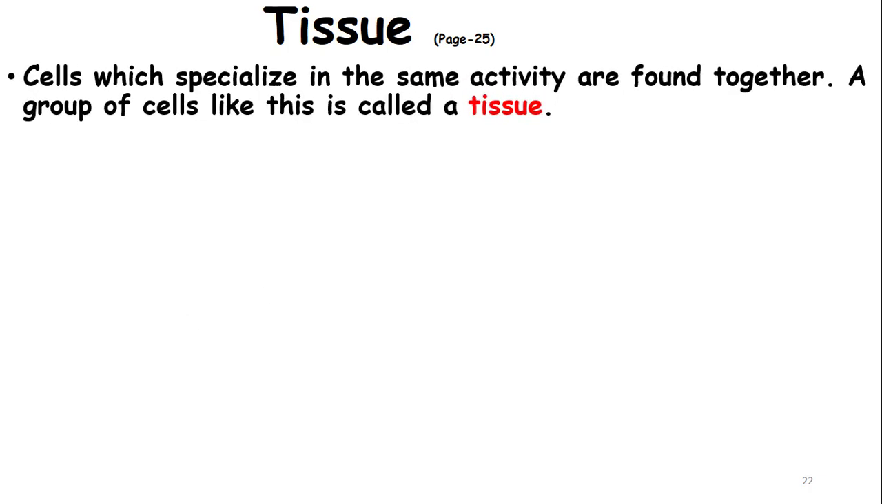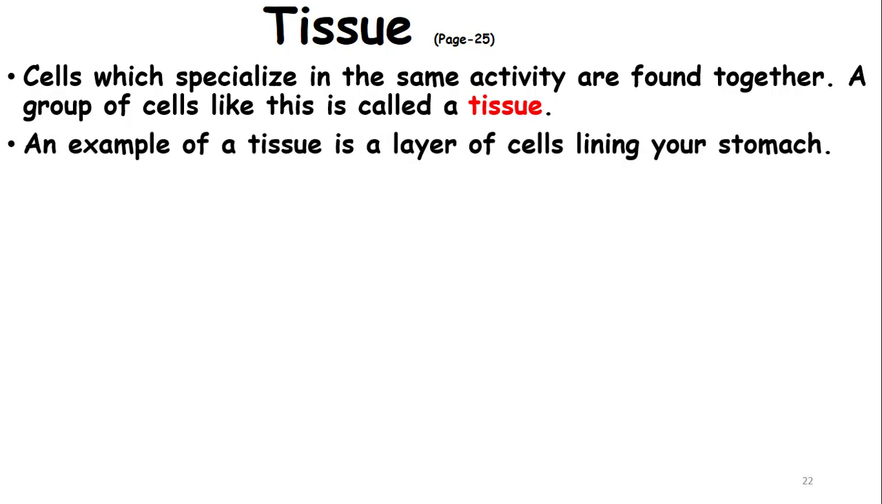Now we are going to study tissue. What is tissue? Cells join together to form tissue, or a group of cells with the same activity are found together and they are said to be tissue. Cells which specialize in the same activity are found together. A group of cells like this is called tissue.